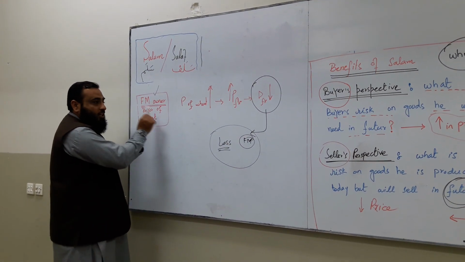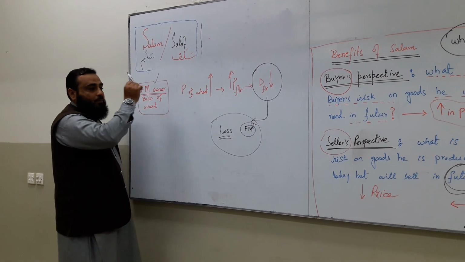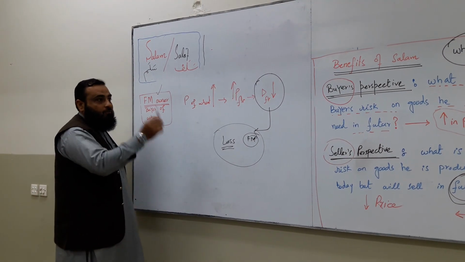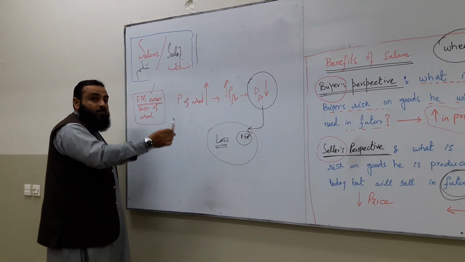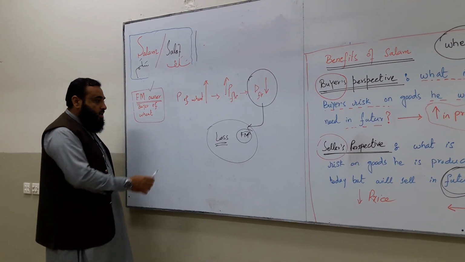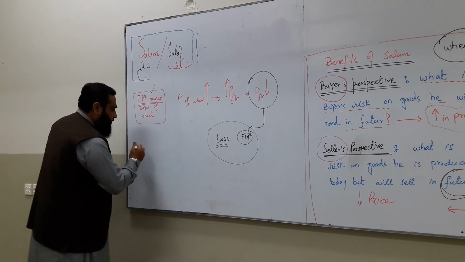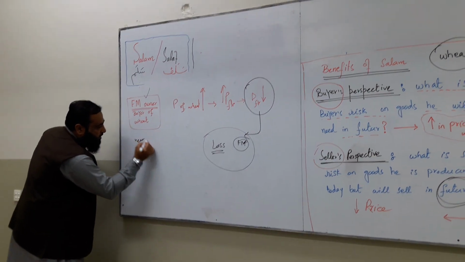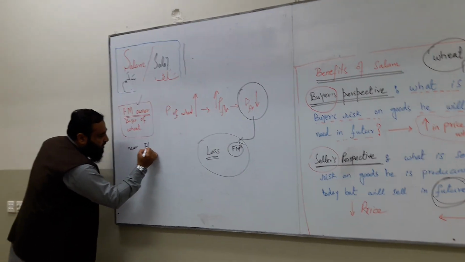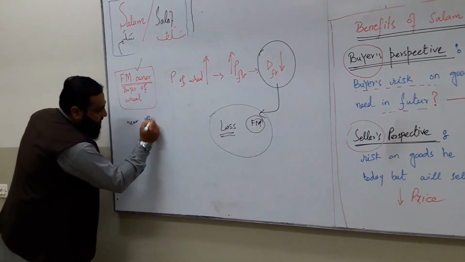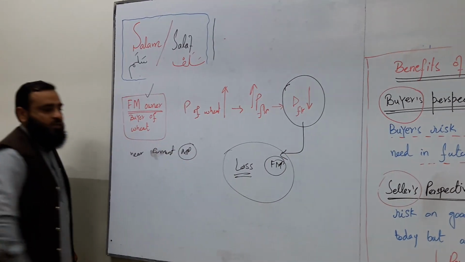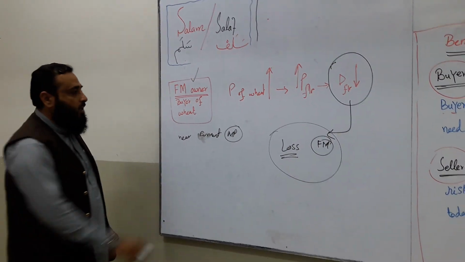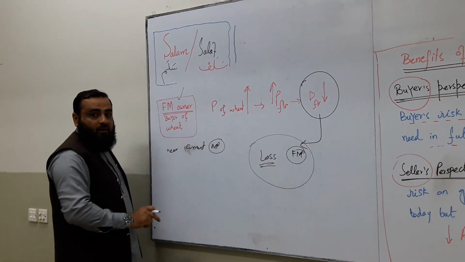So he is searching for a seller or wheat grower who will sell his commodity today near the current market price of the commodity. He is willing to buy wheat.